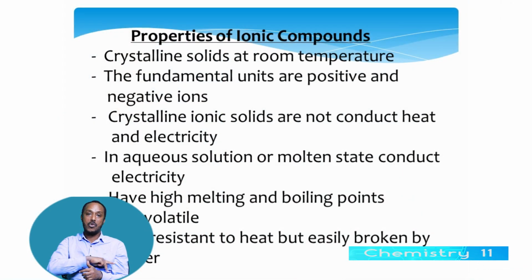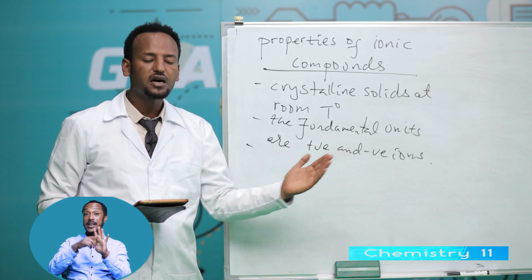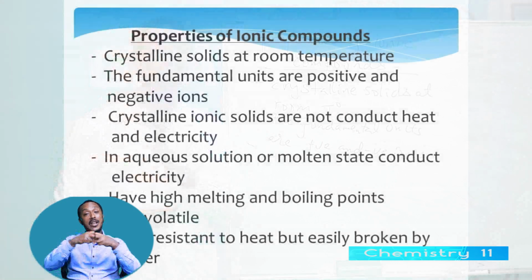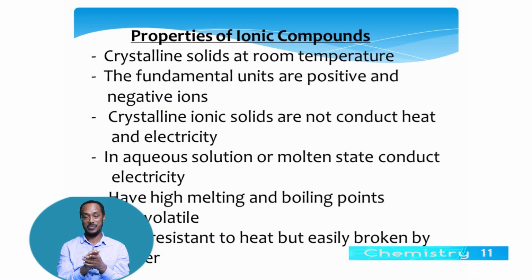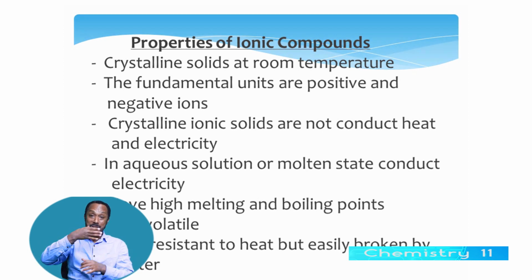The other property of ionic compounds: crystalline ionic compounds do not conduct electricity. Why? Because they contain positive and negative ions, but the ions are not freely moving. Therefore, ionic compounds in solid state or in crystalline form do not conduct electricity. But ionic compounds in molten state or in aqueous solution conduct electricity.